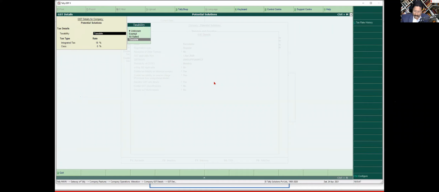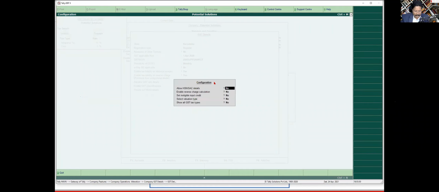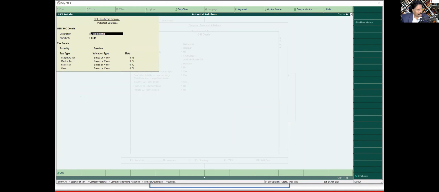So remember your secret number two, F12, and then here if you want HSN, you say yes, I want HSN. Reverse charge is not required here. Select valuation type, you say yes here, and then you say yes, I want to see everything. See, now it is giving you a description column, it is giving you your HSN where you can enter, you can select your taxability, and it is also going to tell you your tax breakup. So these two secrets are very important for you to remember.